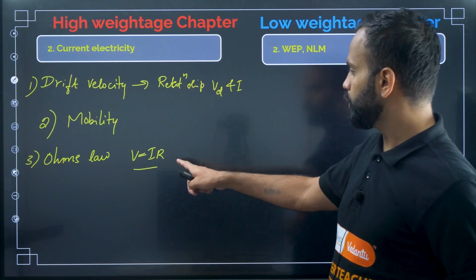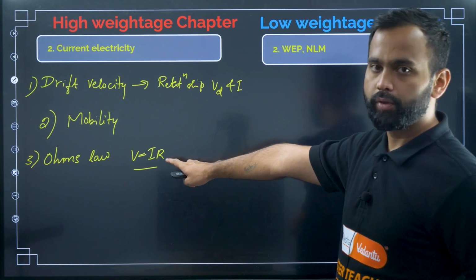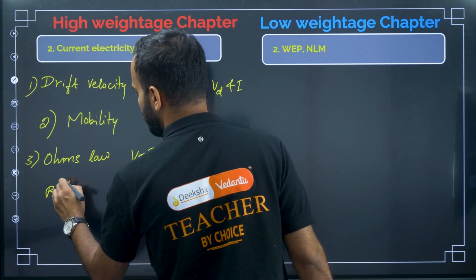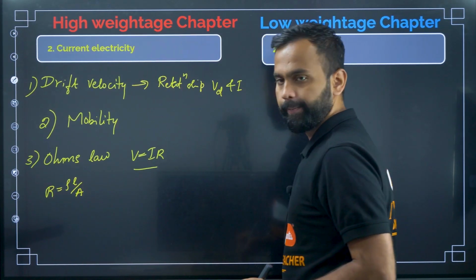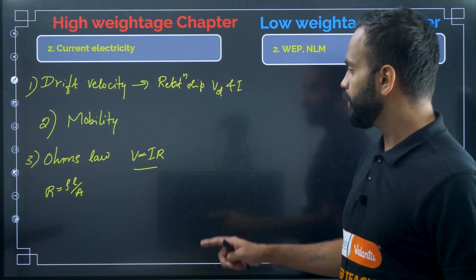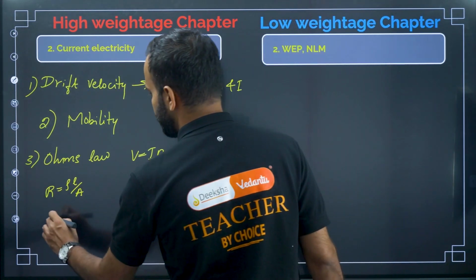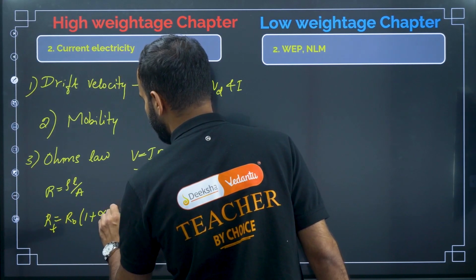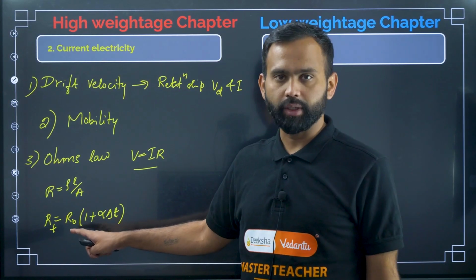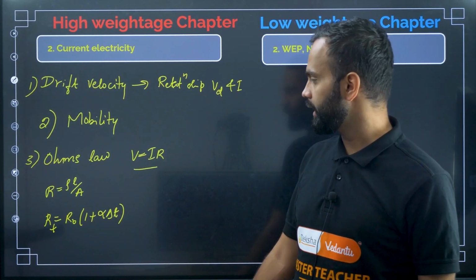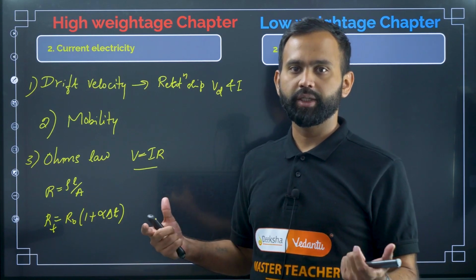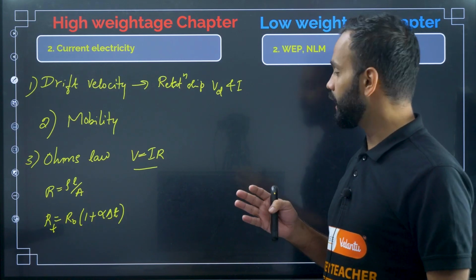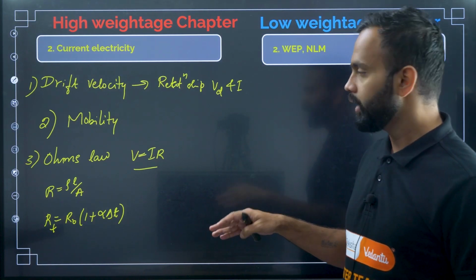In Ohm's law, you should know the expression of resistance, R equal to rho L divided by A. And then temperature dependence of resistance, that is R T equal to R naught into 1 plus alpha into delta T. They asked a question based on this one in this year's CET. They gave a meter bridge, and gave the resistance at 0 degree Celsius, 100 degree Celsius and 400 degree Celsius, and you needed to find the resistance.